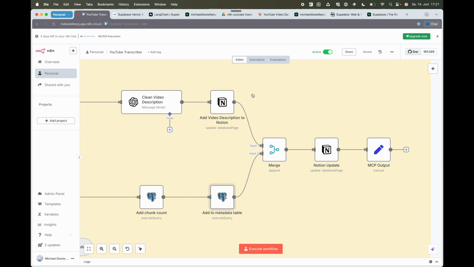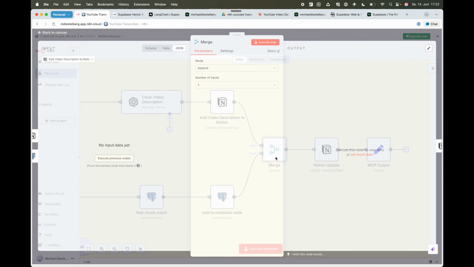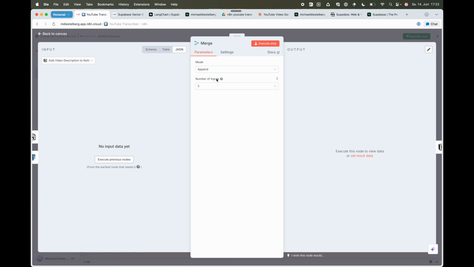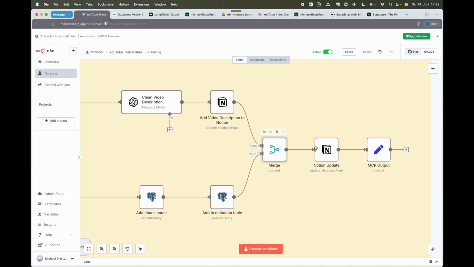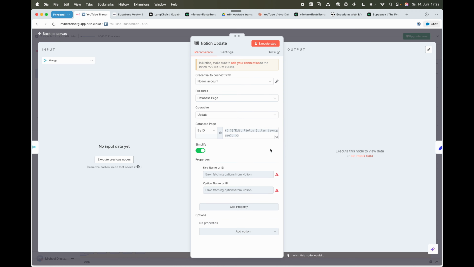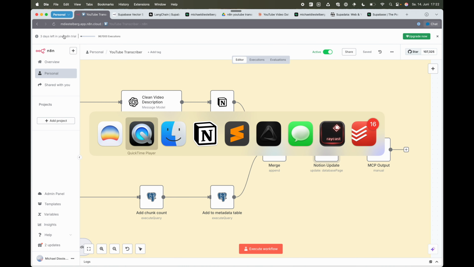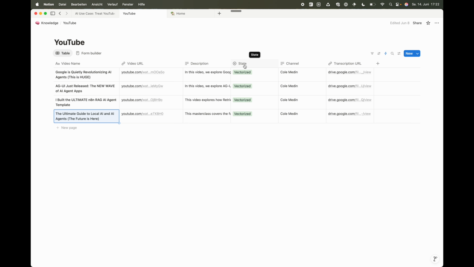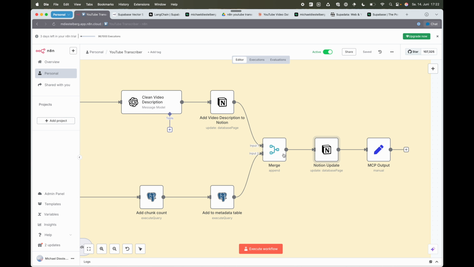And then those two paths are executed. They will be merged over here. The merge step makes sure that both of these paths are completed before we move on. That's what the merge node looks like. So it's an append mode and has two inputs from the two paths. And the last step is to update my Notion database to basically make sure that the state that I have in here is now updated to vectorized, which means the transcript was added to my vector database.